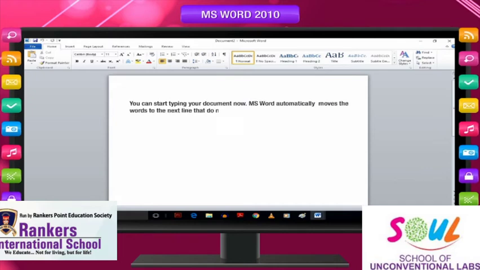MS Word automatically moves the words that do not fit in the current line to the next line. This feature of Word is known as word wrap. So you can keep typing without worrying about how much text fits in a line. Press the Enter key only at the end of the paragraph. Alphabets appear in lowercase when you simply press them on the keyboard. To type the first letter of a sentence in uppercase, press the Shift key and hold it down. Then press the letter and release the Shift key. The typed letter will appear in uppercase or capital.